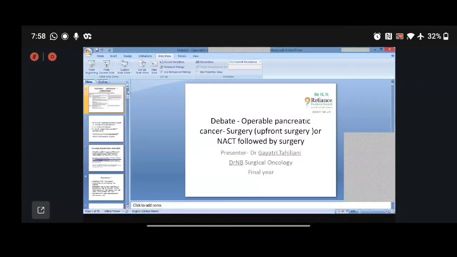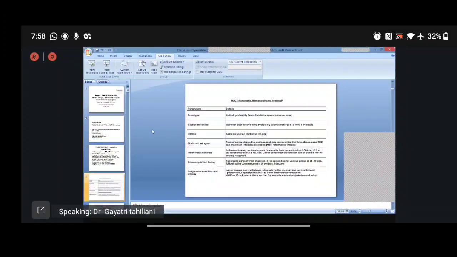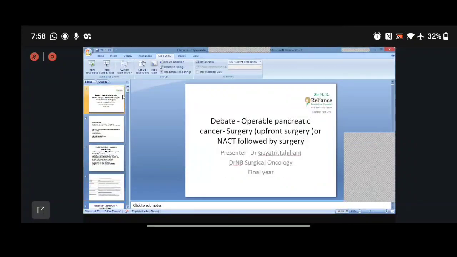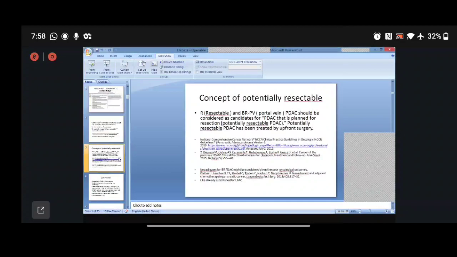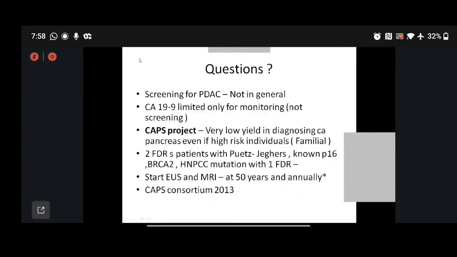Dr. Yogesh has kind of made my work easier because my first 20 slides were on defining the disease and giving the data about it, but I will skip that part, sir. I just want to make another point. There was a new concept. I'll just start my slideshow, sir. Gayatri, you don't have to skip because we have time. Go ahead. Repetition is always good for students, and points can be looked at in perspective. I would love to see the same slides and how you interpret them. Please go ahead. Yes, okay, sir.